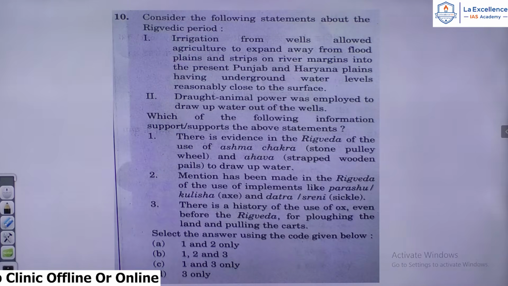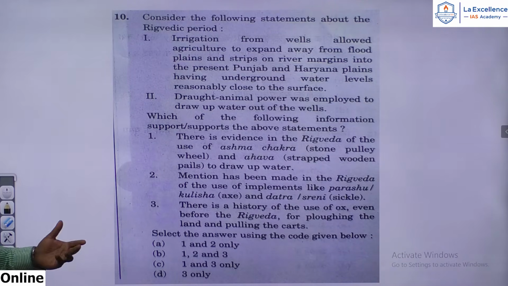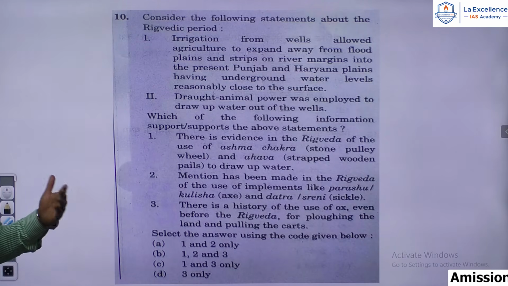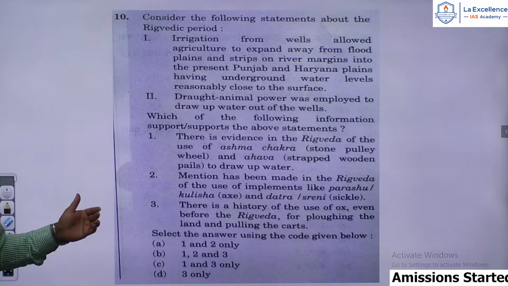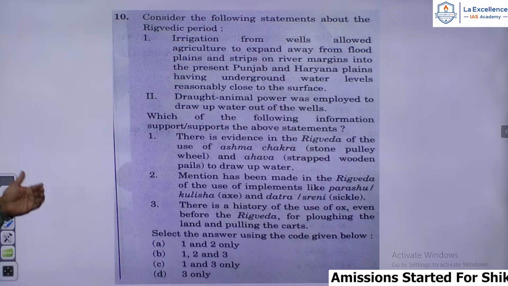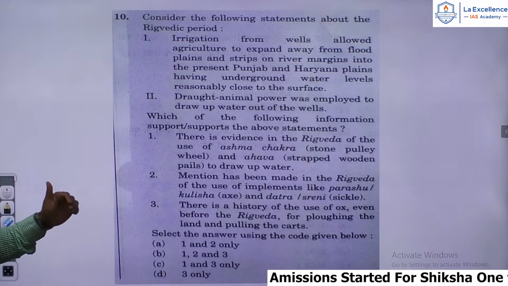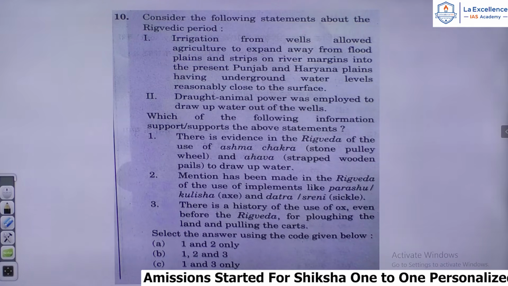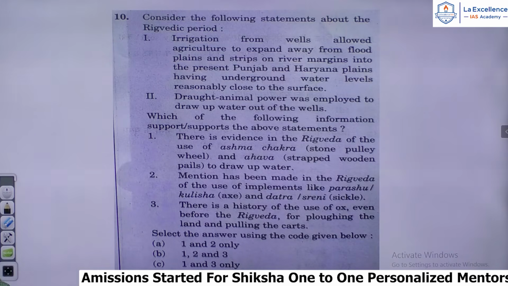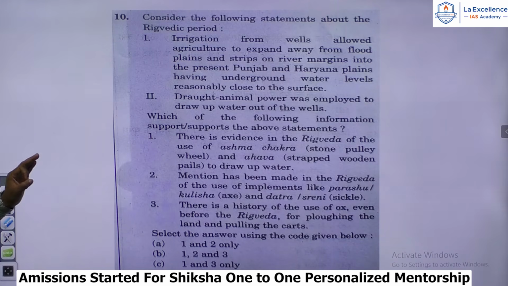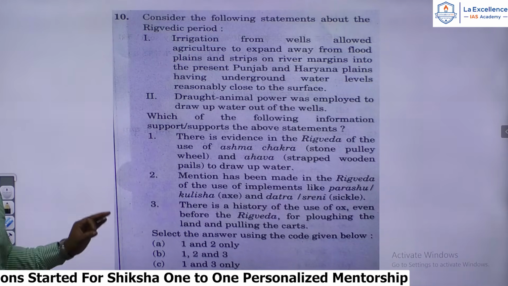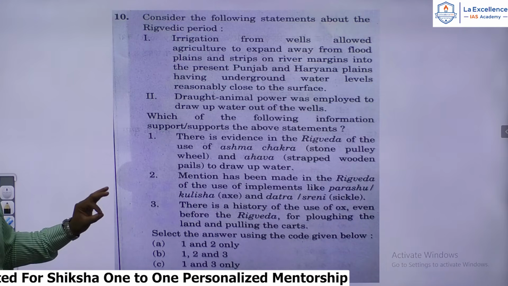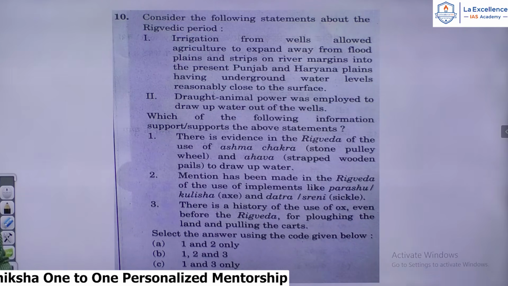Let us move on to the next question. Consider the following statements about the Rig-Vedic period. Irrigation from wells allowed agriculture to expand away from flood plains and strips on river margins into the present Punjab and Haryana plains, having underground water levels reasonably close to the surface. Draught animal power was employed to draw up water out of the wells. Which of the following information supports the above statements? There is evidence in the Rig Veda of the use of Ashma Chakra, stone pulley wheel, and Ahava, strapped wooden pails to draw up water.